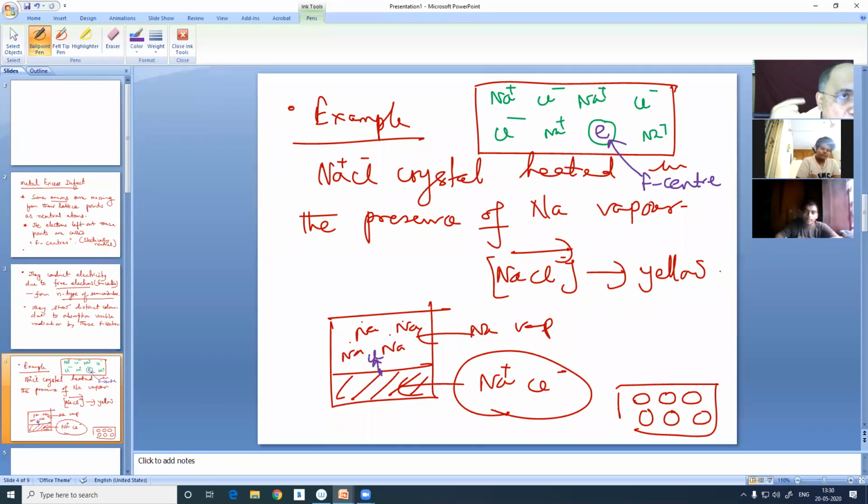It was a sodium chloride, which originally, even if it was having some large number of Schottky defects, was colorless. Even if it was having another type of defect, that is Schottky, it was colorless because there was no free electron in a defective crystal. But here we have introduced metal excess defect because some chlorine is missing. Therefore, this is a metal excess defect, and one consequence is that it is a semiconductor.